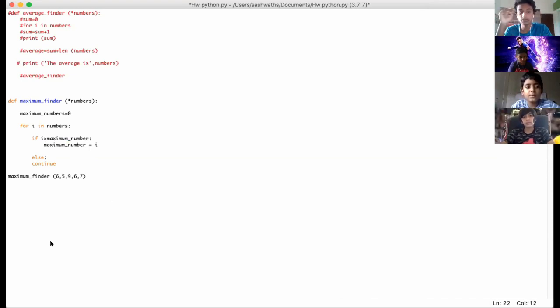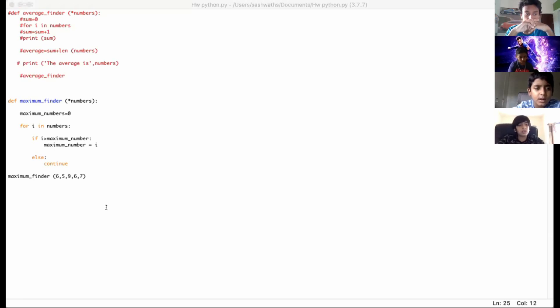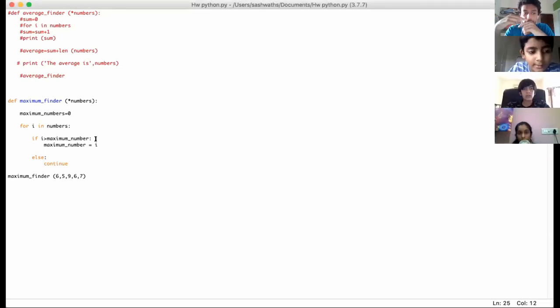Perfect. Now do the same thing with the else and continue. Okay, now try. It's saying nothing's coming. You have to print, sorry. You forgot the print statement. After your for loop, you have to use print. It still has to be in the function though. So not after you call the function.